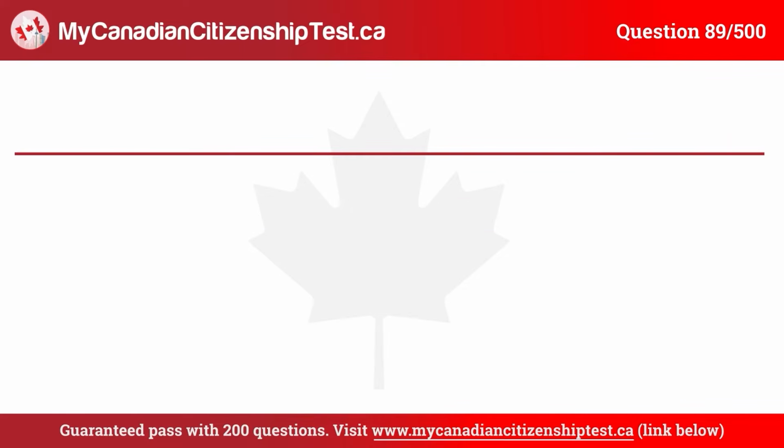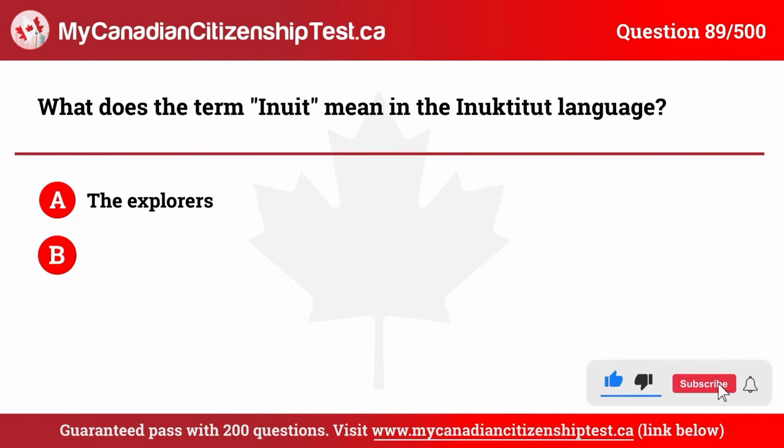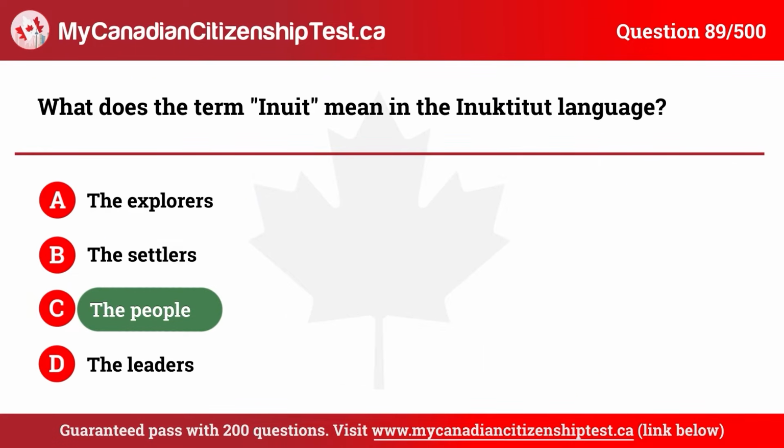Question 89. What does the term Inuit mean in the Inuktitut language? A. The explorers. B. The settlers. C. The people. D. The leaders. The correct answer is C. The people.